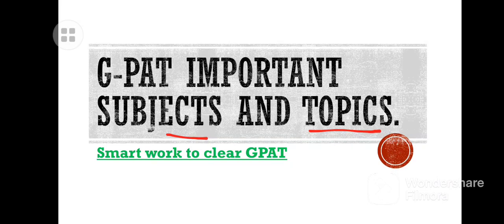Many subjects are there in pharmacy, but here you have to select some particular subjects. You cannot read the whole syllabus, and you cannot read all the subjects simultaneously. So better you select the subjects. Selection of subjects plays a vital role here. Select the subject first, and after that select the topic in that particular subject.